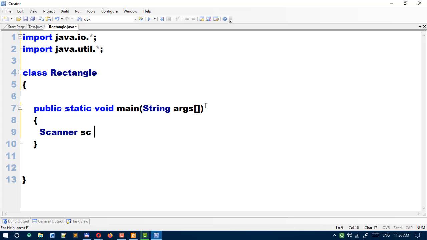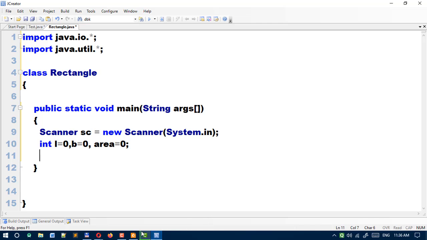So Scanner sc equal to new Scanner(System.in). So here int l equal to 0, b for breadth equal to 0, area equal to 0.